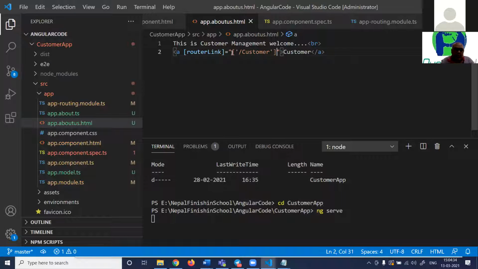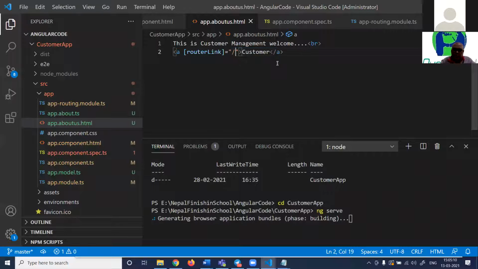I can understand your concern: why isn't it so simple, like just saying /customer? I have no idea why that syntax is made so complex. You have to ask the Angular team for it. I also don't know, probably these syntaxes belong to Angular 9. I'm not sure, but in Angular 11 they must have improved the syntaxes, because they do take feedback from the community, right?